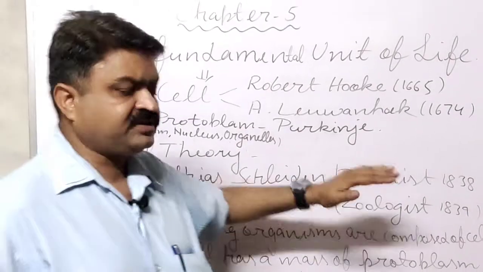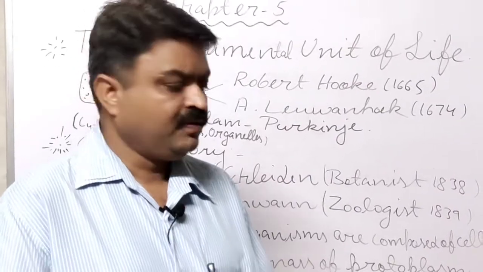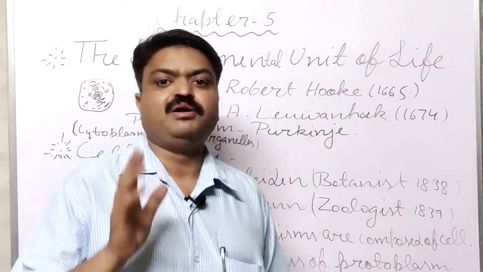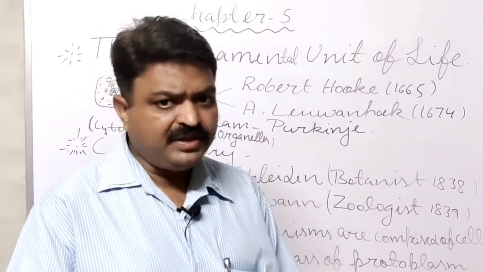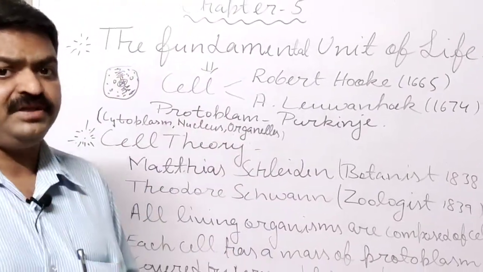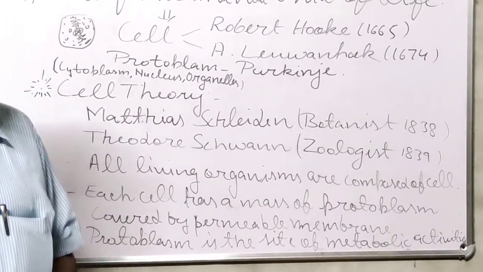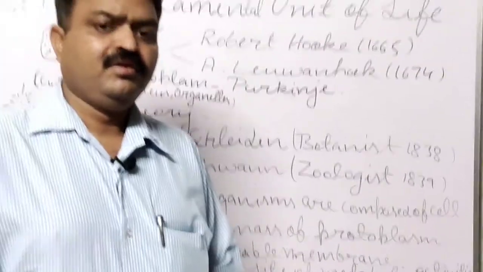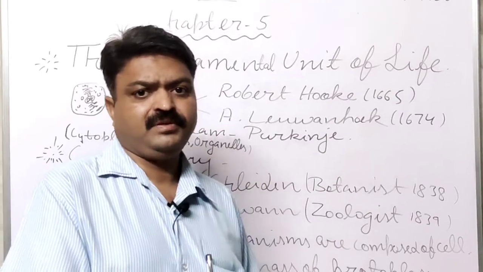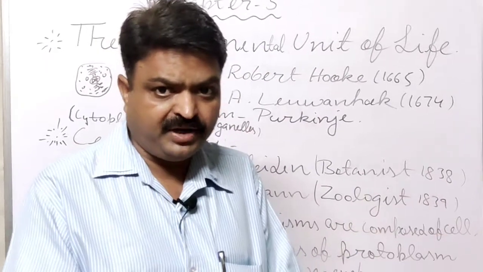Schleiden was a botanist, means he studied plant cells, and Schwann was a zoologist and he studied animal cells. With the help of their study, one theory was given. That theory is known as the cell theory. According to the cell theory, student, all the living organisms are made up of cells, and we can say that all the living organisms are comprised of cells.